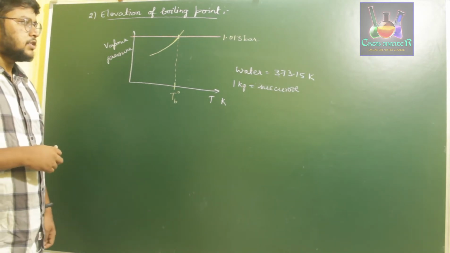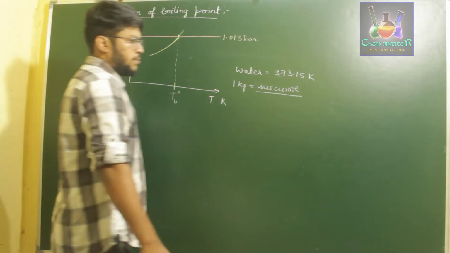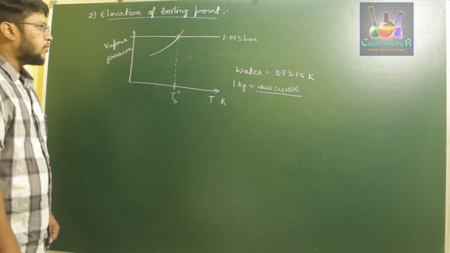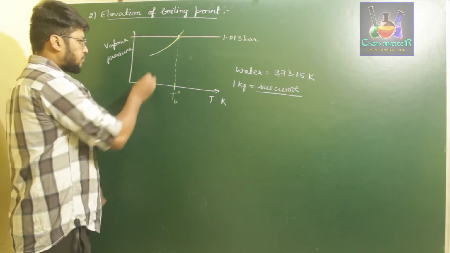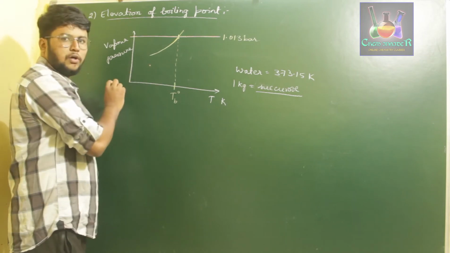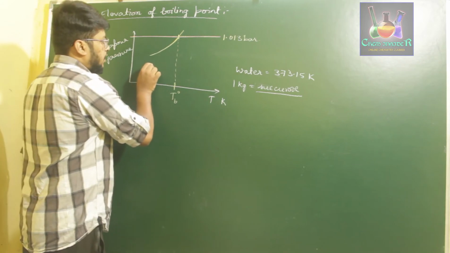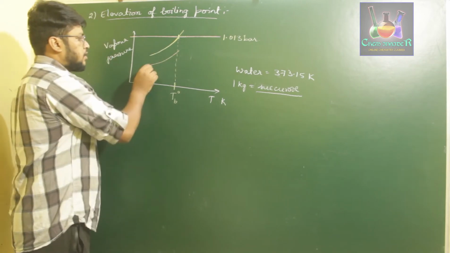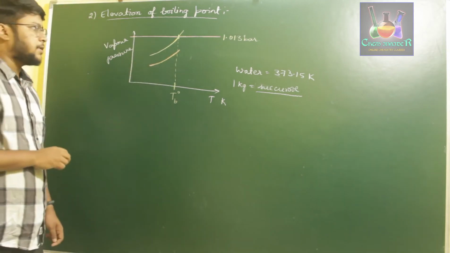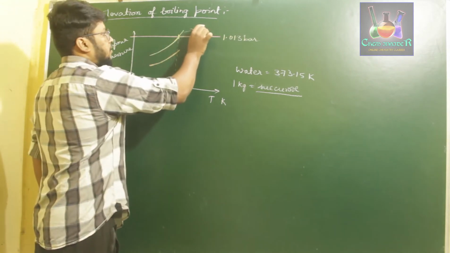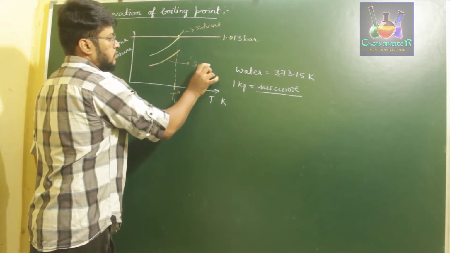We observe a certain change in the vapor pressure, because the vapor pressure decreases because of the amount of sucrose present. So if we start with the initial value itself, the vapor pressure will be completely low, less when compared to the vapor pressure of the solvent. So now the curve will be like this. This is the curve for the vapor pressure variation of a solution with respect to temperature. This is for the pure solvent, that is water, and this is for the sucrose solution in water.